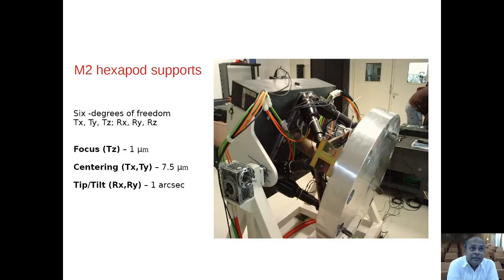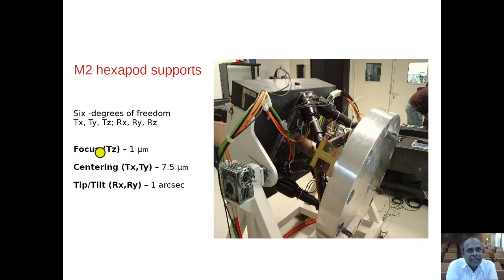Well, this is the M2 hexapod. This is the dummy M2 mirror, supported by the M2 hexapod. As a result, this M2 mirror has 6 degrees of freedom, 3 in translation and 3 in rotation.